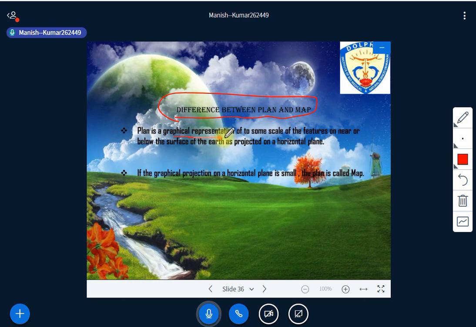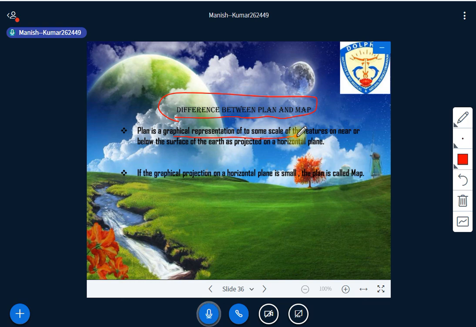Obviously it's a graphical representation to some scale. Scale you already understand; in the remote sensing classes I explained scale. Scale means we take a certain scale matching the real object, isn't it? And then we depict all these things on a piece of paper or anywhere.